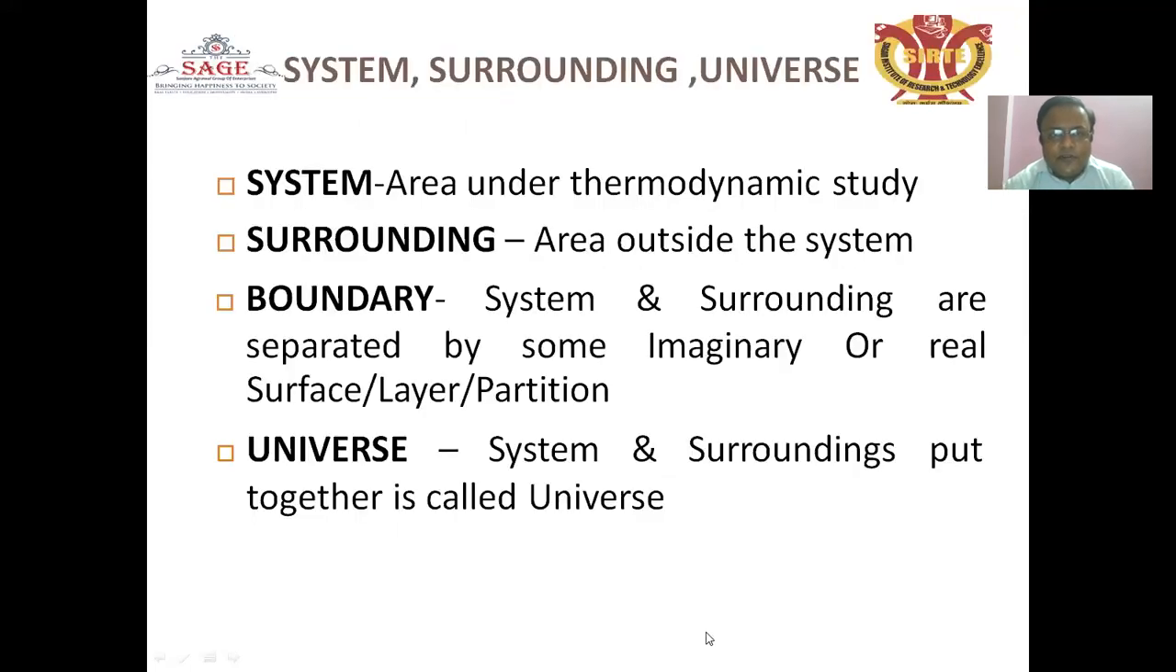classical thermodynamics. These are the basic terms of thermodynamics: system, surrounding, boundary and universe. The area where the thermodynamic activity is taking place is called a system. The area outside of the system is called the surrounding. The system is separated from the surrounding by the boundary, an imaginary or real surface, layer or partition. The system and surrounding put together is called the universe.